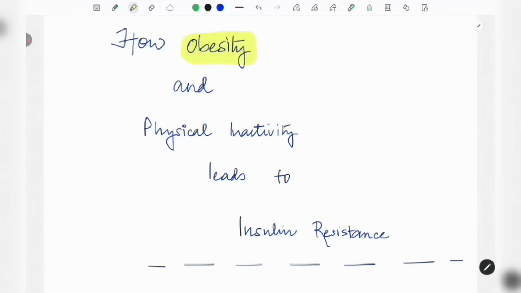So today what I'm going to explain to you is how obesity and physical inactivity lead to insulin resistance. Have you ever heard about this? Yes, you might have heard. Why? Because it is quite common nowadays to hear such terms, right? Because this is the main culprit of so many disorders, which I'll be mentioning.